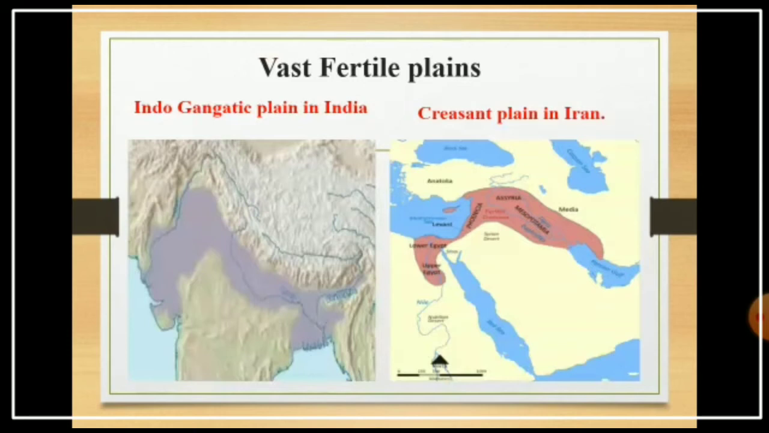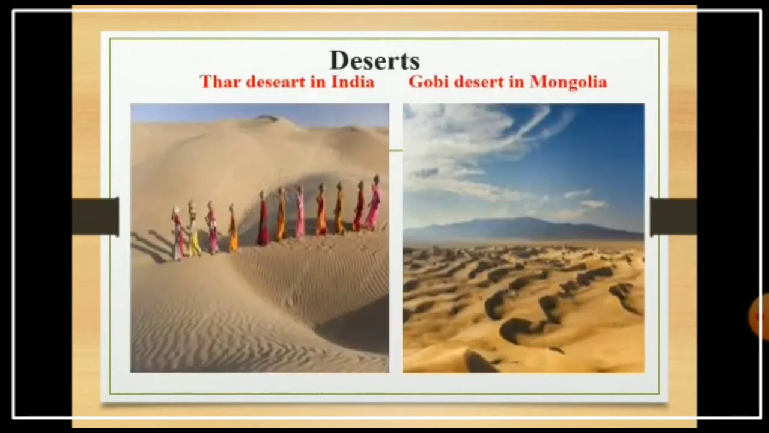Fertile in the sense suitable for agriculture. Important plains are the Indo-Gangetic plain in India and the Crescent plain in Iran. The Indo-Gangetic plain is created by the Brahmaputra and Ganga rivers, and alluvium soil is found there. Alluvium soil is suitable for growing crops. So very important vast fertile plains are also found in the Asian continent, and also deserts.